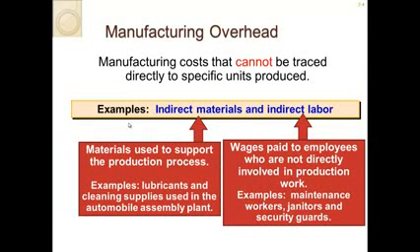So when we talk about manufacturing overhead, we're talking about indirect materials and indirect labor. Lubricants and cleaning supplies used in the automotive assembly plant aren't directly traceable to a specific car. Also included are wages paid to employees who are not directly involved in production work. Examples are maintenance workers, janitors, and security guards.